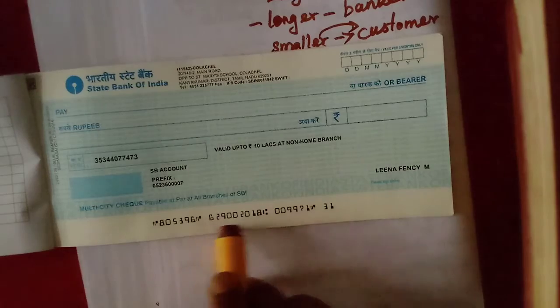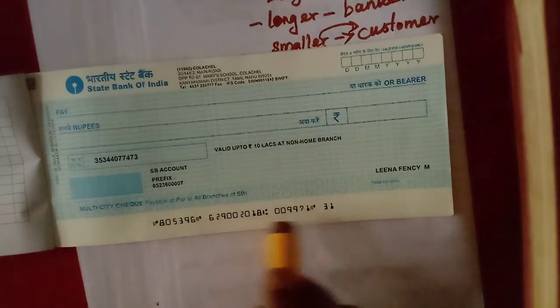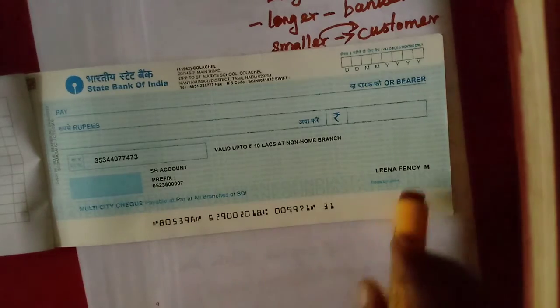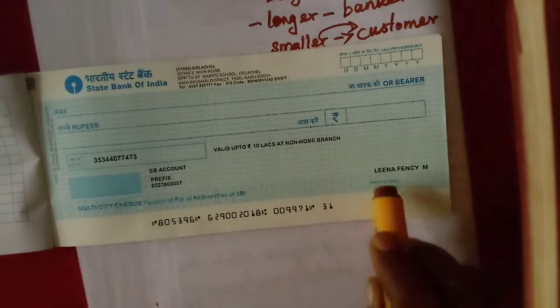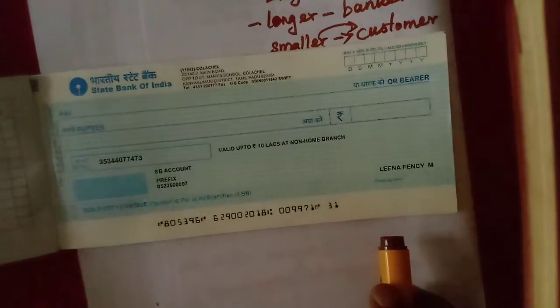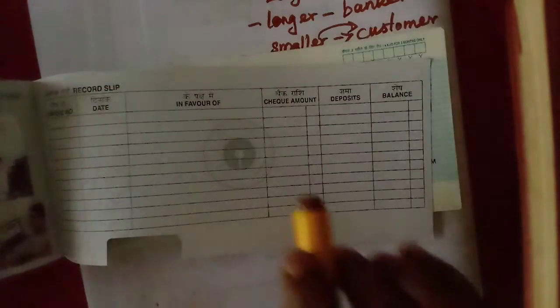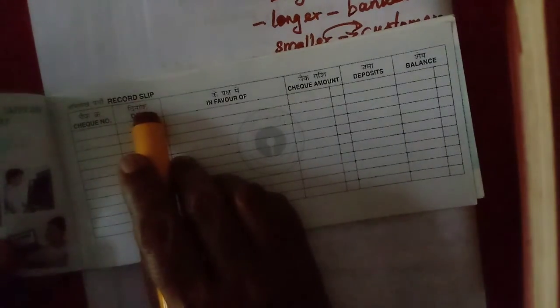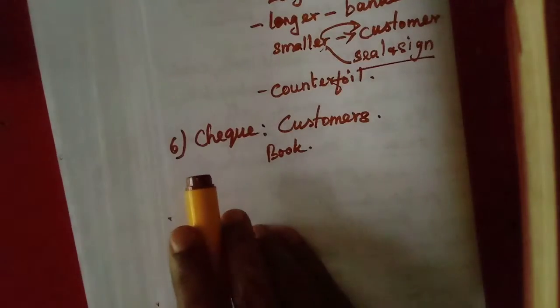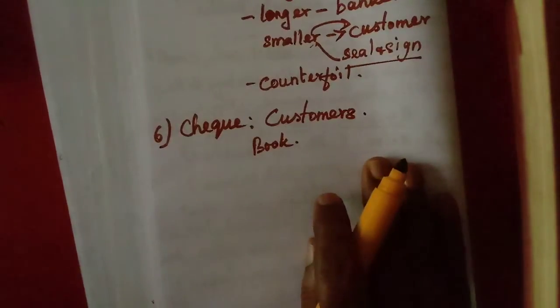Then here also this is another number, 3 numbers, 1, 2, 3. This one is the check number. Then here we need to sign. My name is there. So this is the check. For reference we can write in the record slip. This is called record slip. Understood? Now 6 documents we have studied.